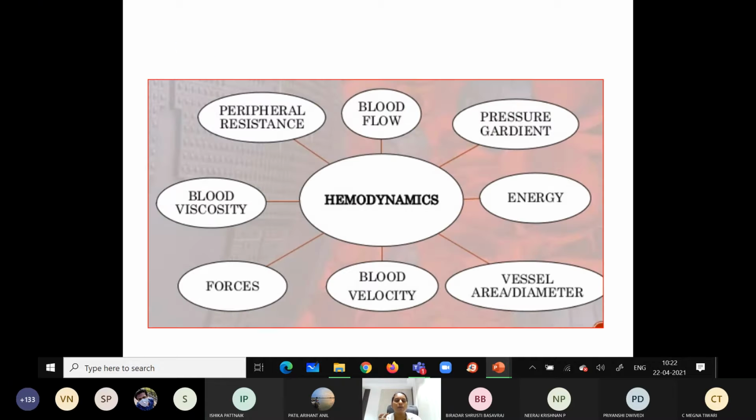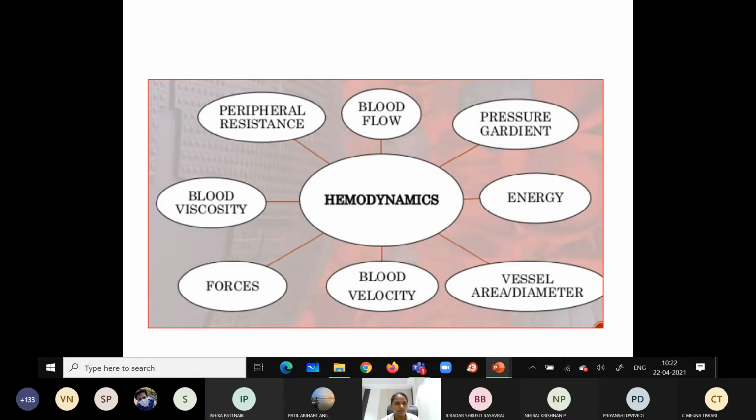Okay, so with this brief introduction of the physiological classification of the vessels, now we'll study the different factors or principles which are involved in hemodynamics. We have already defined hemodynamics.